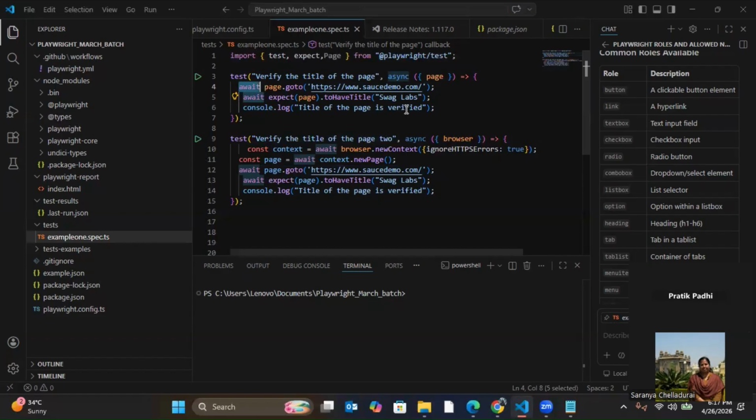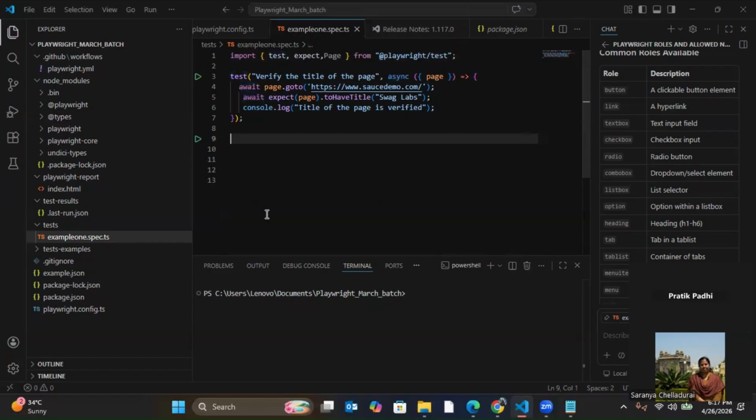Understood? Okay, let me remove this one. I don't need this one for now. So next is what I'm using, await expect. Again, this expect I have imported.